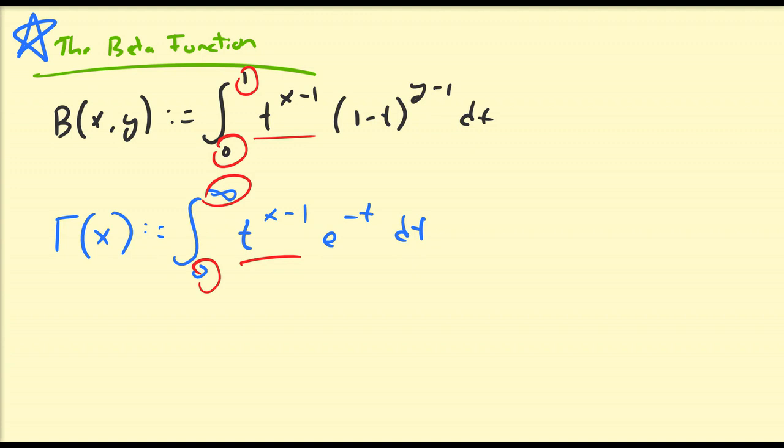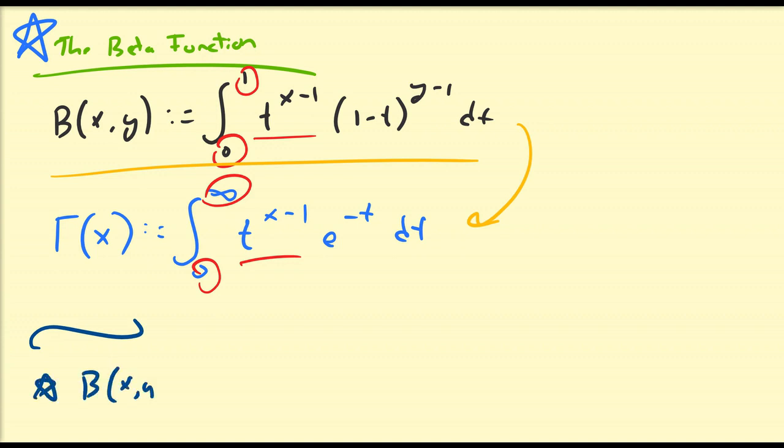Because if, for example, the inputs of beta, x and y, are rational numbers, then you're going to have probably some trig substitutions that you would have to work out, which sometimes is a little bit tricky and sometimes not possible via elementary functions. So I'm going to start by getting another representation for the beta function that is a little bit more similar to the gamma function, and that may be more useful in developing another representation for beta.